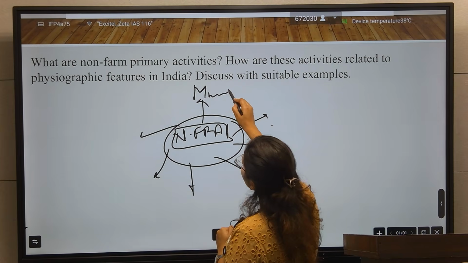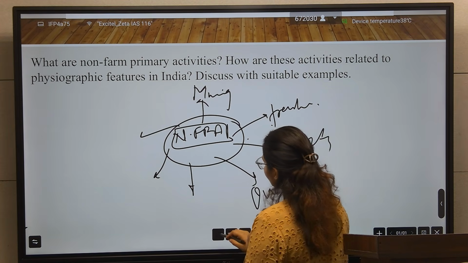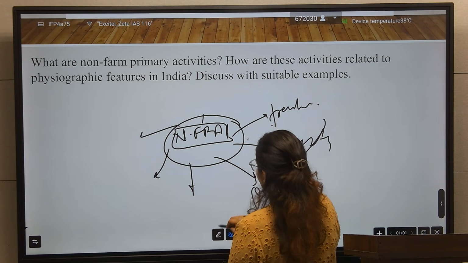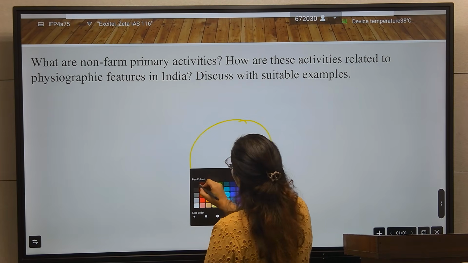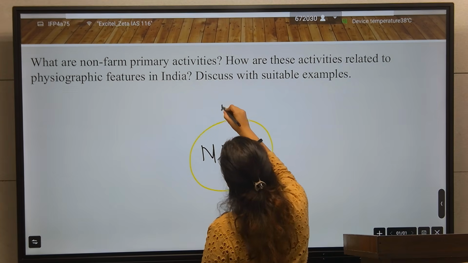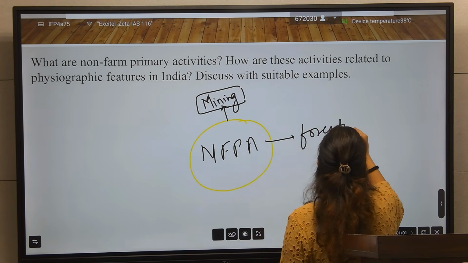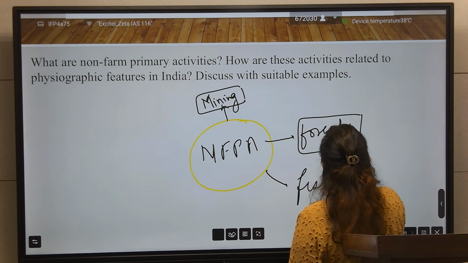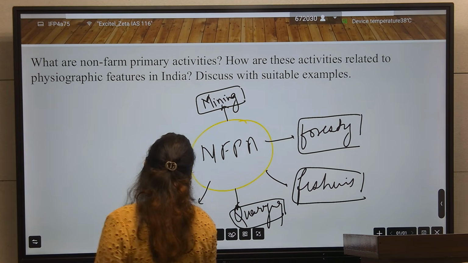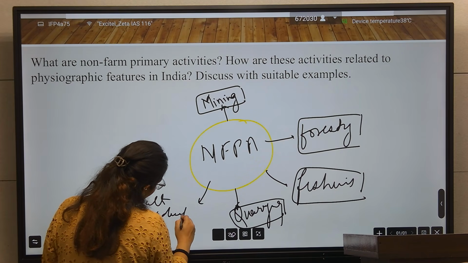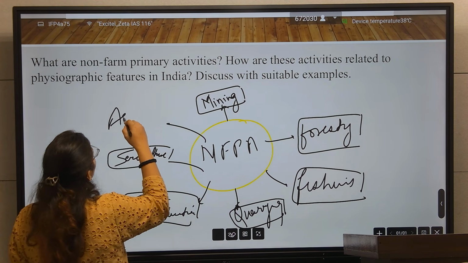So here: mining, forestry, fisheries, quarrying, salt production, sericulture, and aquaculture.